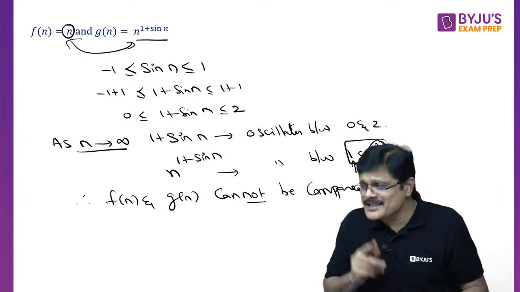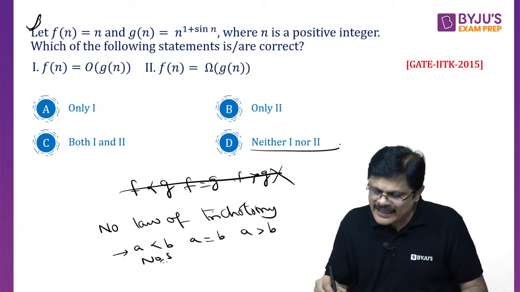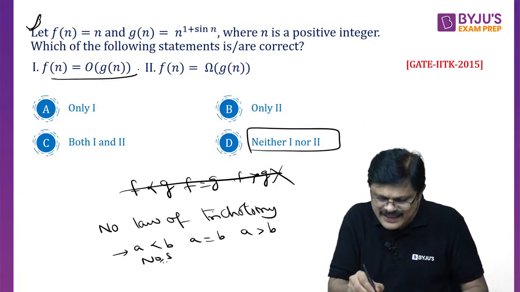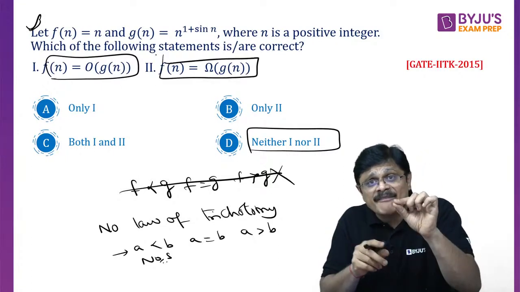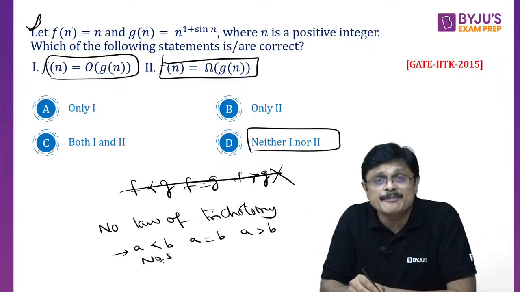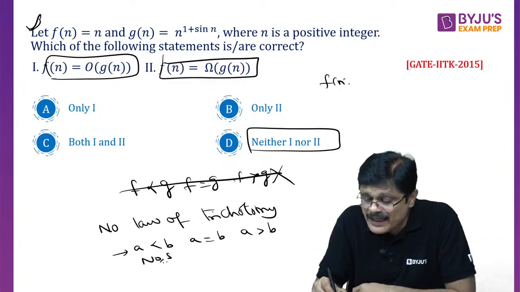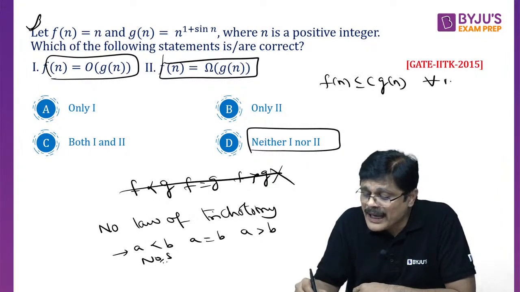Hope you understand. This is one of the important ones. See, it's not both true, sir. Neither of them is true. You can't say this. It has to be true for all n after some value of n. It has to be true always. See, what do you mean by fn is big O of gn? Fn should be less than or equal to some constant times gn for all n greater than or equal to n naught.